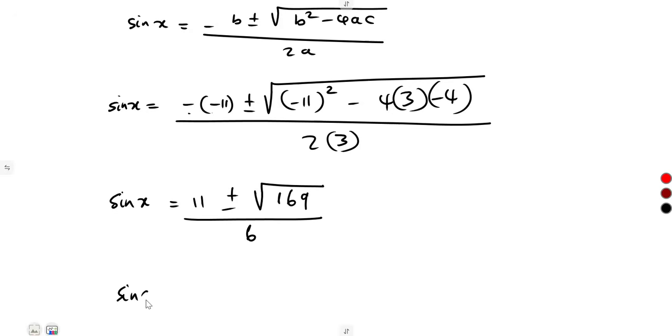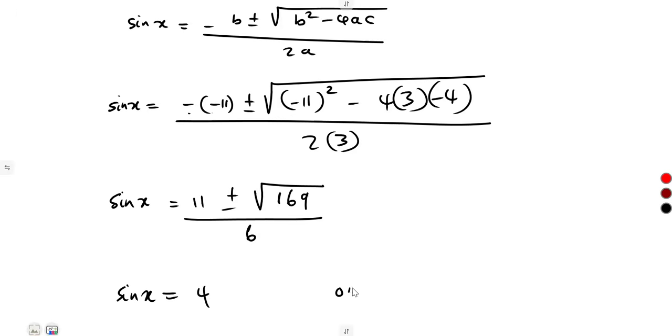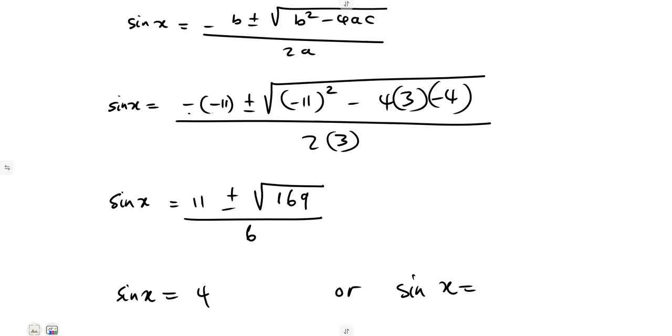So you're going to have two possible values of our sine. Sine x is equal to what? Let us have a fraction. 11 plus the square root of 169 over what? 6. This is going to give us a 4. Or the sine of x is equal to, let us put a negative this time here. That is going to give us negative a third, -1 over 3.